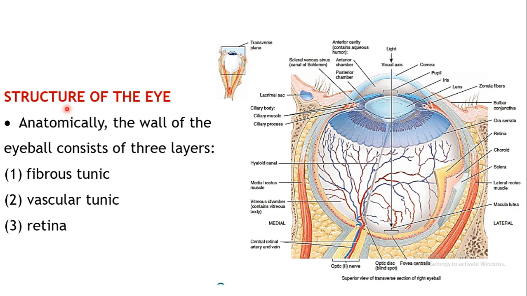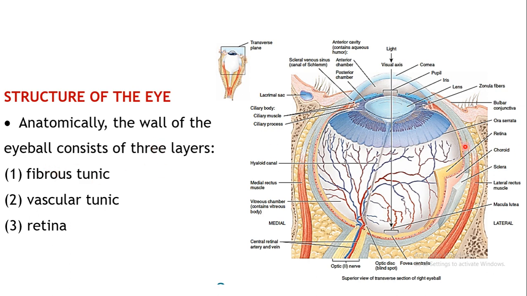Now before going into the toxic effects to the eye, let us see a brief description about the structure of the eye. You all must have studied this in your anatomy before, so we will just brief on it. Basically, the eye or the eyeball fits in the socket, the orbit of the skull. The eyeball consists of three layers.